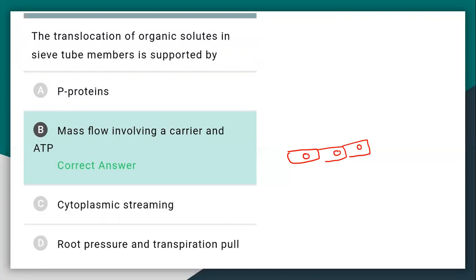As sucrose is a non-reducing sugar, it is less reactive. That's why plants transport in sucrose form, not in glucose form.